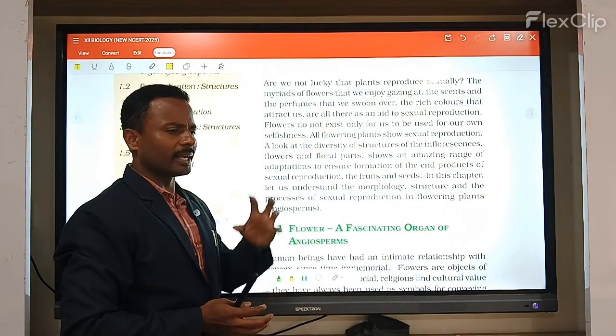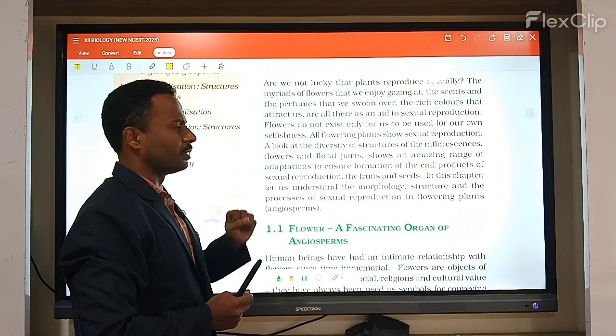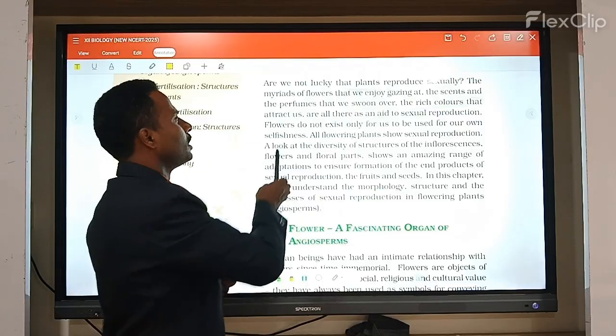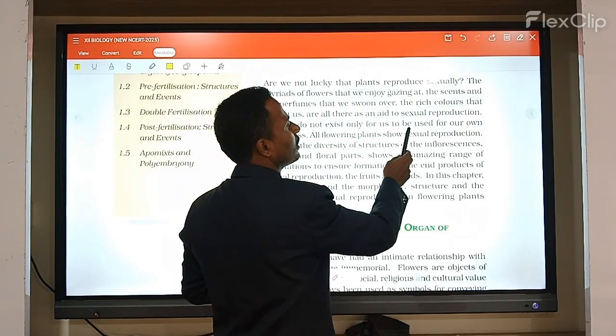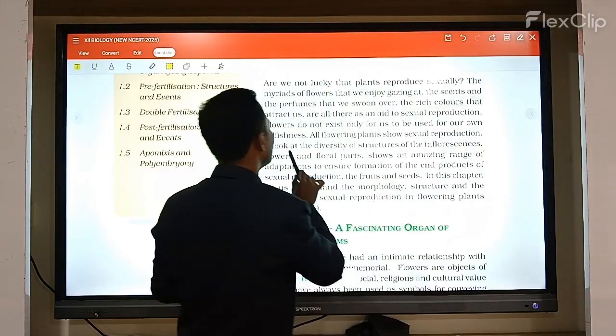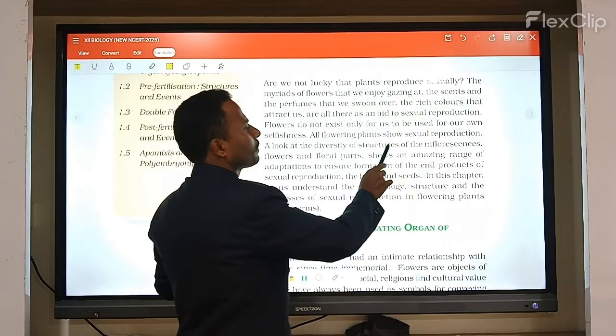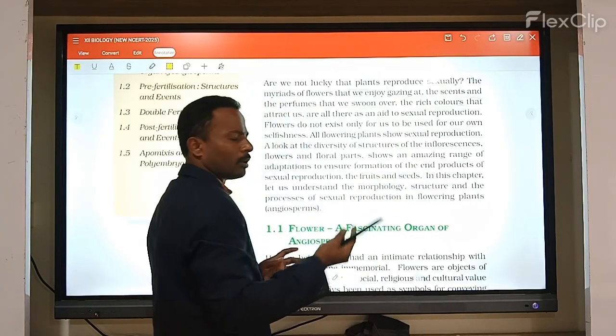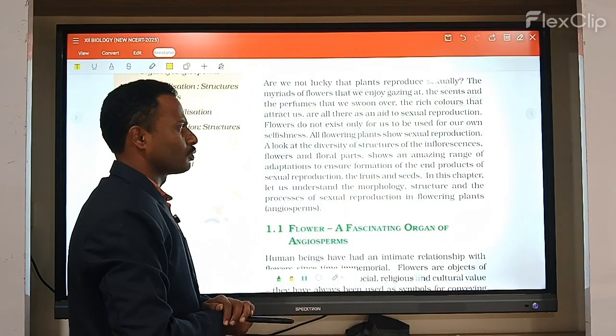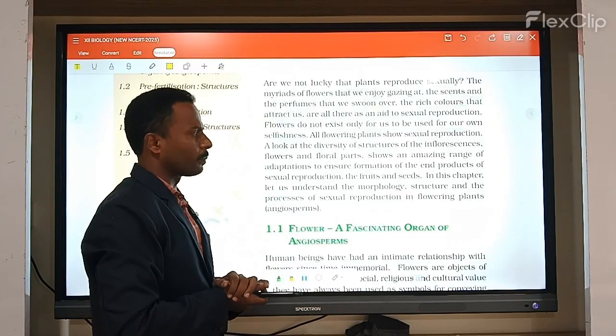Most flowers attract all organisms, all insects, for pollination. The flowers do not exist only for our use or for their own selfishness. All flowering plants show sexual reproduction. Sexual reproduction means gametes participate in reproduction.